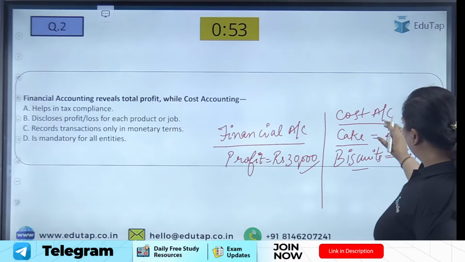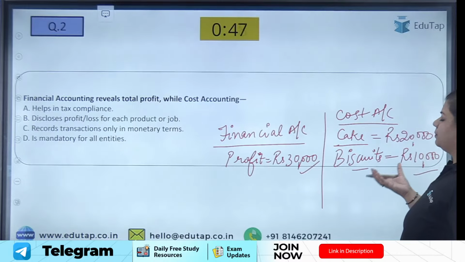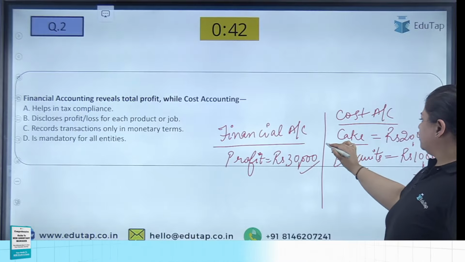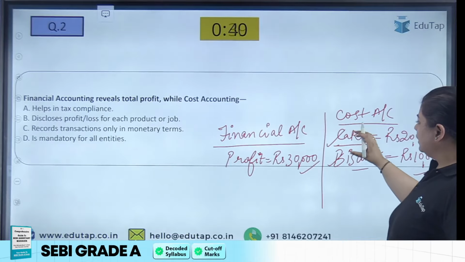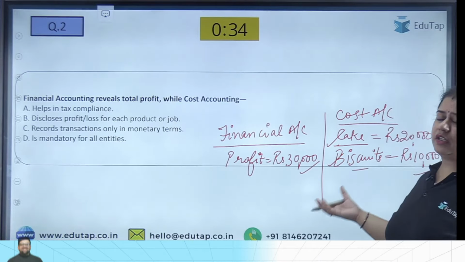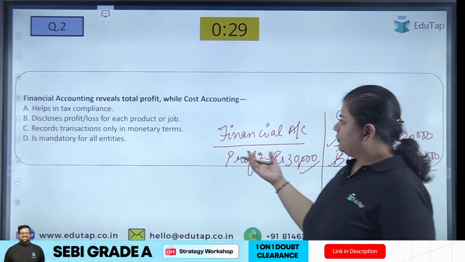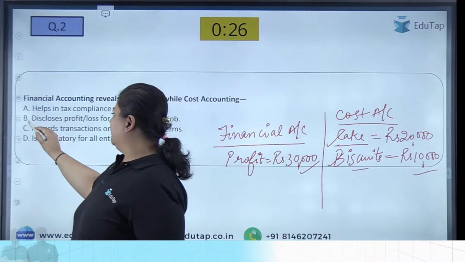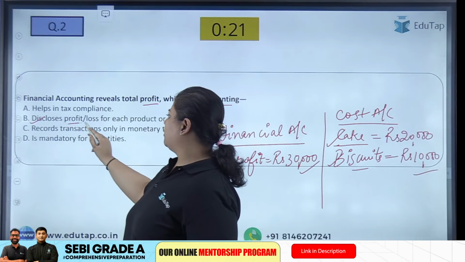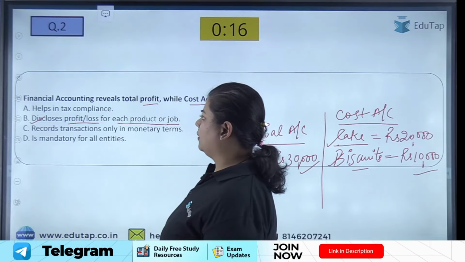So can you see, cost accounting tells me what my profit or loss is, and how much profit I am making in manufacturing each product. It tells me the differentiation between products, whereas financial accounting tells me the overall profit of the firm. So yes, you all are right. The answer is B. Financial accounting reveals total profit, while cost accounting discloses the profit and loss for each product or job. Let us look at the other options as well quickly.